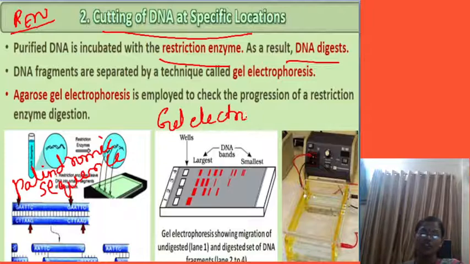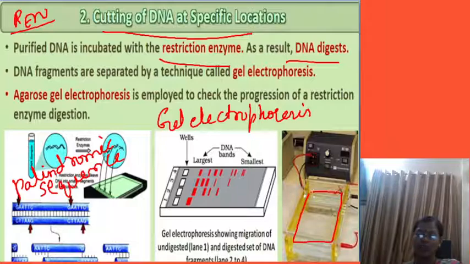Now students, what picture are you going to see? It is a gel electrophoresis. This is the gel slab. This is the connector. This is the agarose gel, and these are the wells created here. DNA is inserted in this, the switch is connected to the connector, and the switch is on.